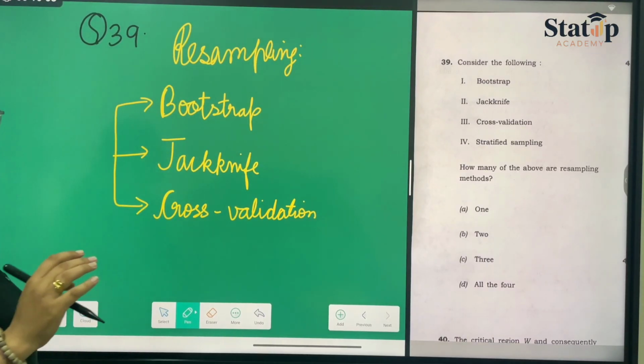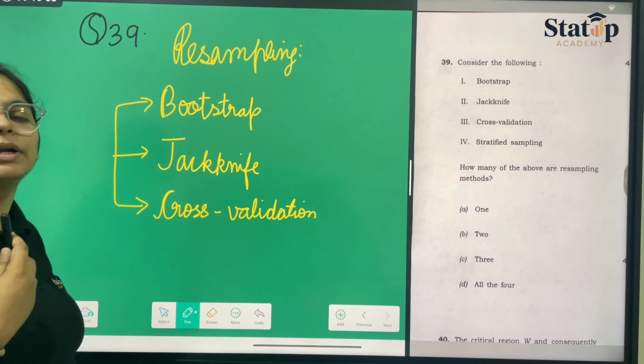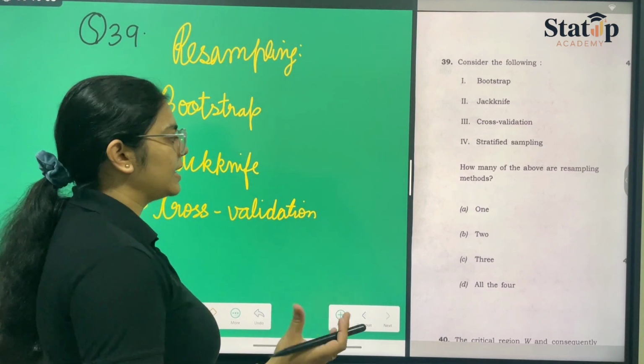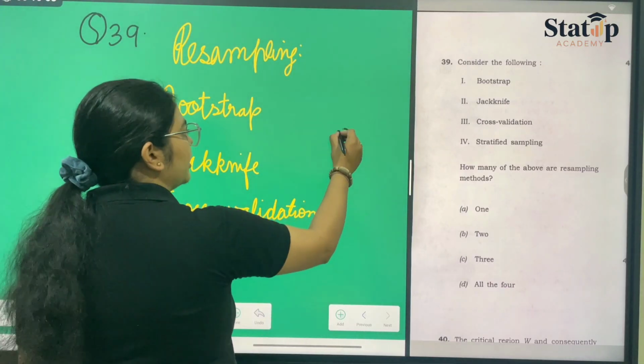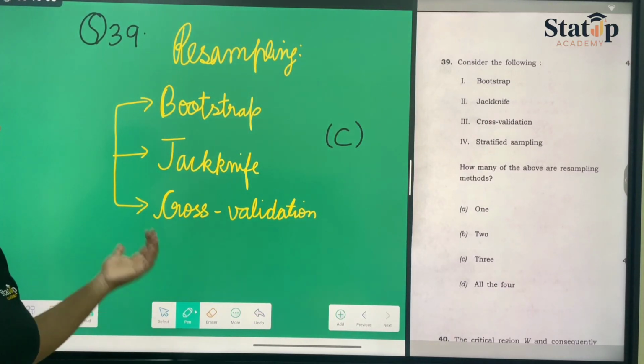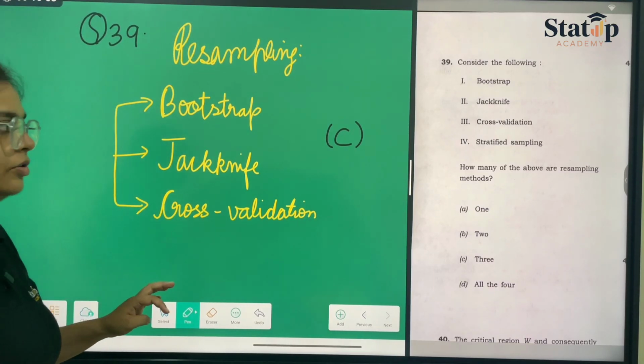These are the methods of resampling, and stratified sampling is not a method of resampling, it is a method of original sampling. Hence, how many of the above are resampling methods? Three, which is option C, the correct option.